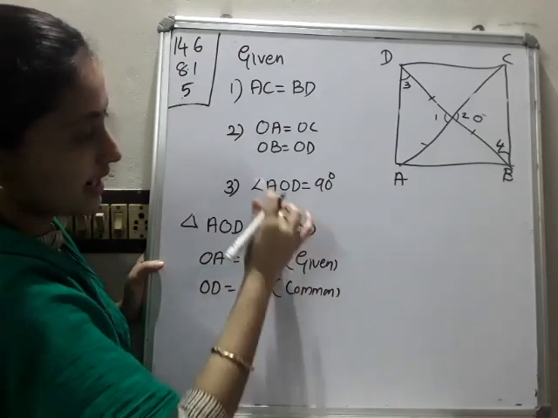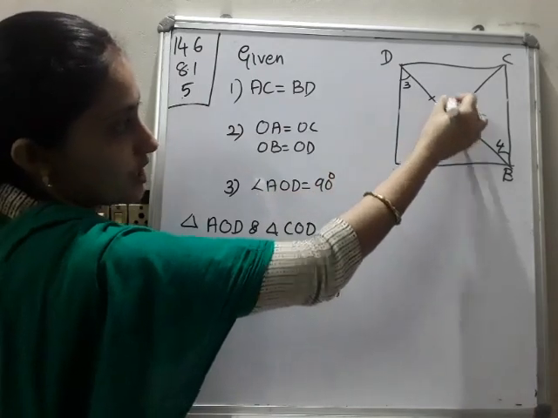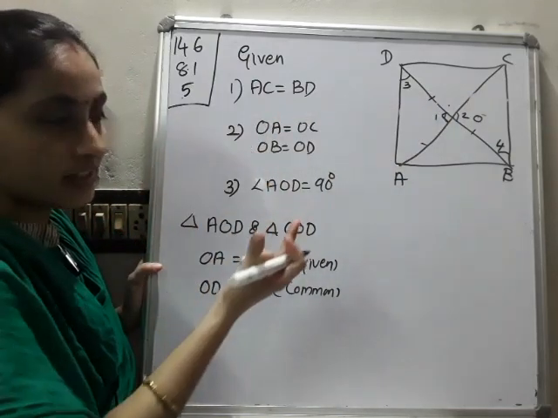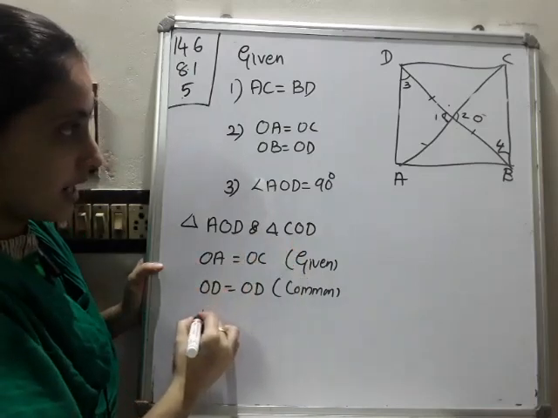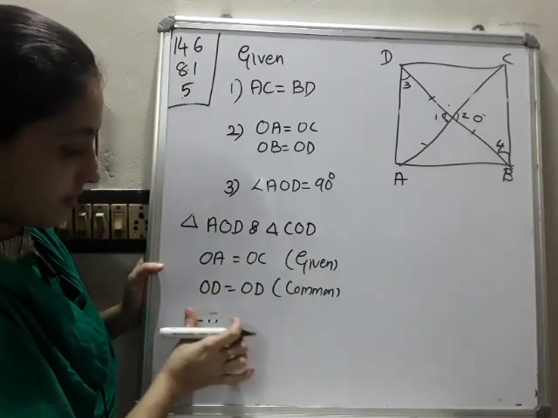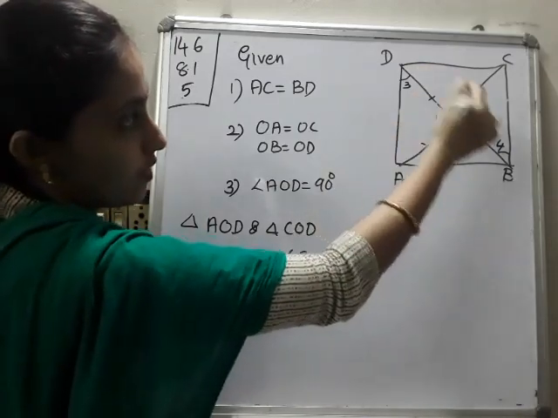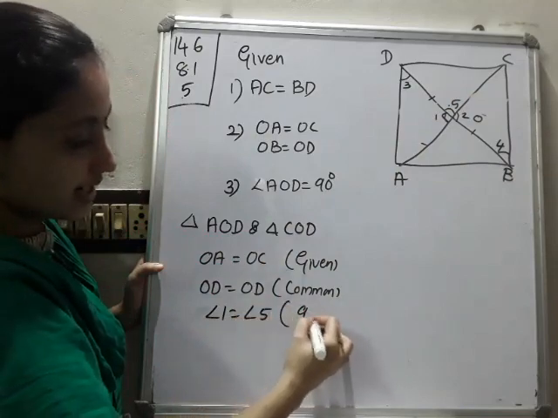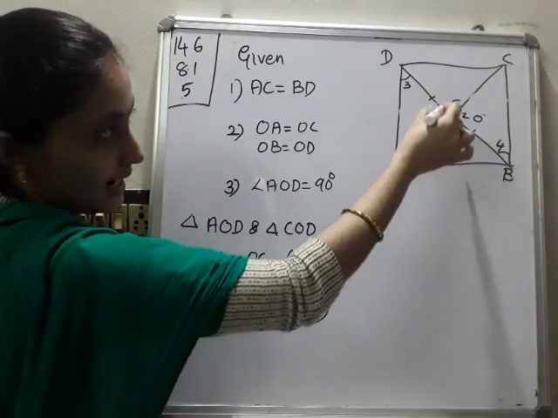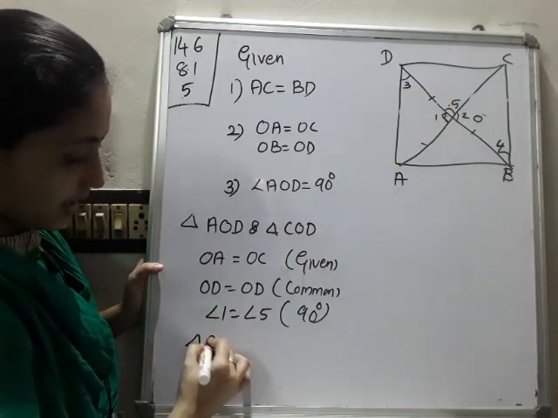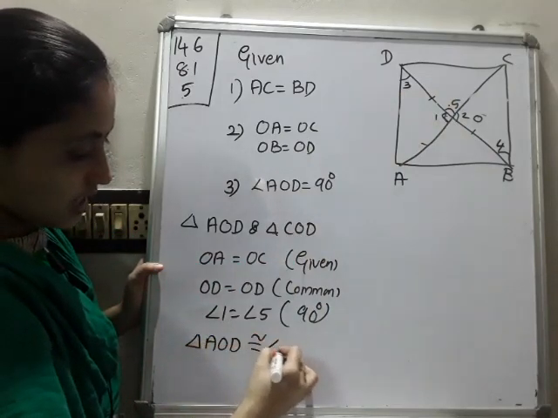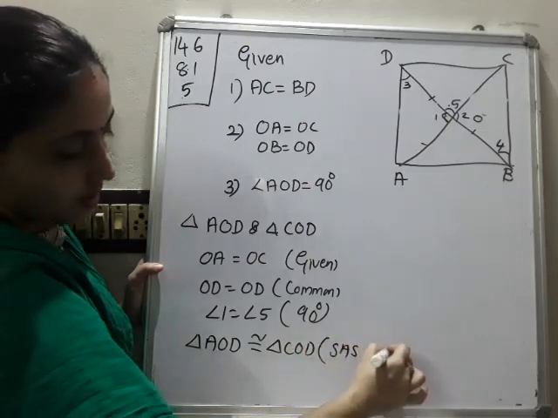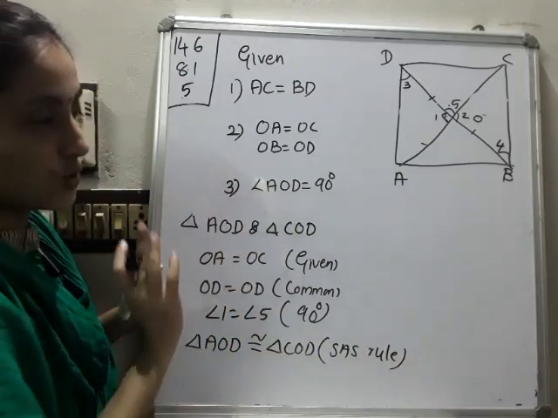Then in the given question, angle AOD is 90 degrees. So this will also be 90 degrees, because they are a linear pair. One is 90 degrees, so the other must also be 90 degrees. I'll name the angles 1 to 5, and mark this as 5. So angle 1 is equal to angle 5. Reason: 90 degrees. So side, angle, side. By the SAS congruence rule, triangle AOD is congruent to triangle COD.